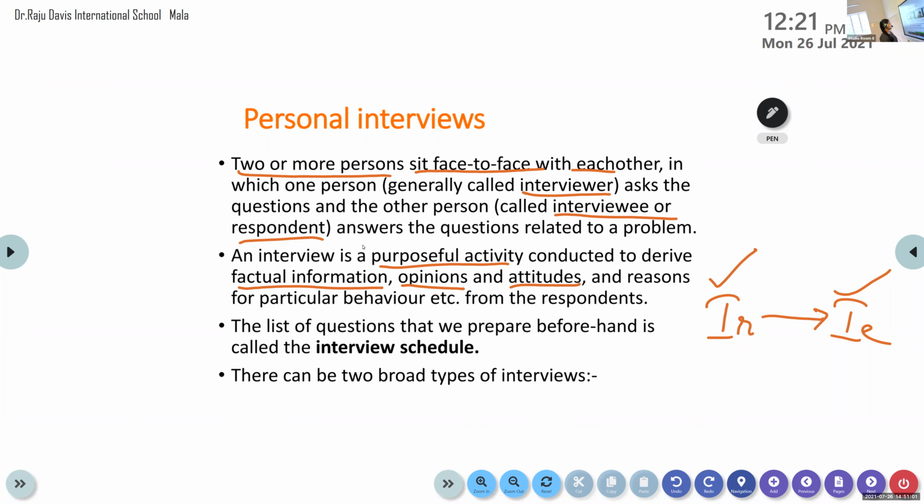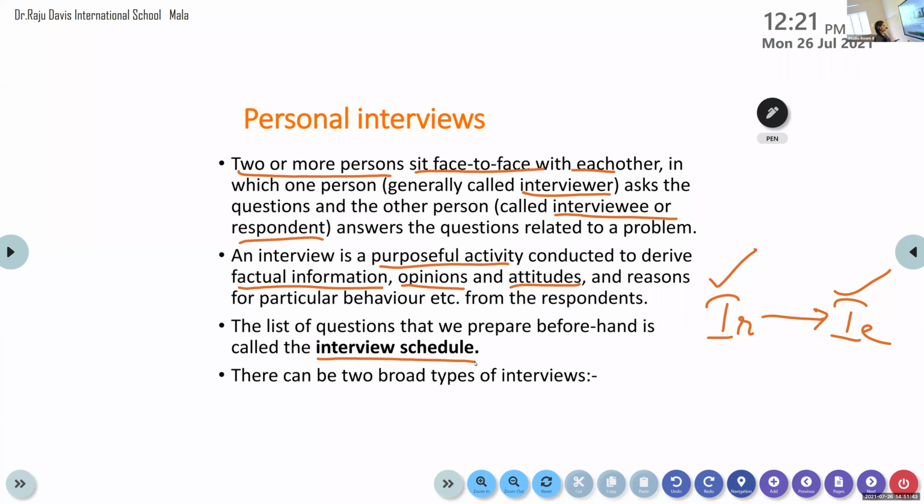Okay. Then the list of questions that we prepare beforehand. If a channel reporter wants to ask questions to a famous personality, and this famous personality has some 5 interviews on a single day, this interviewer cannot sit and think of what questions are to be asked, isn't it? So the person will prepare a set of questions beforehand, before starting the interview itself. That set or list of questions is called the interview schedule. All right? It is called interview schedule.